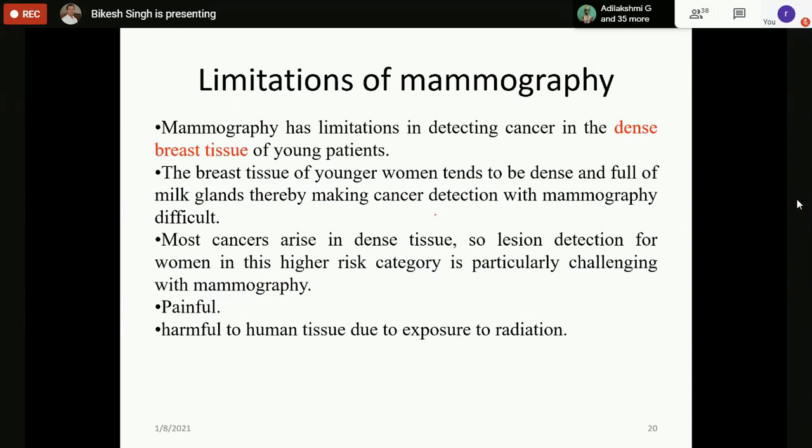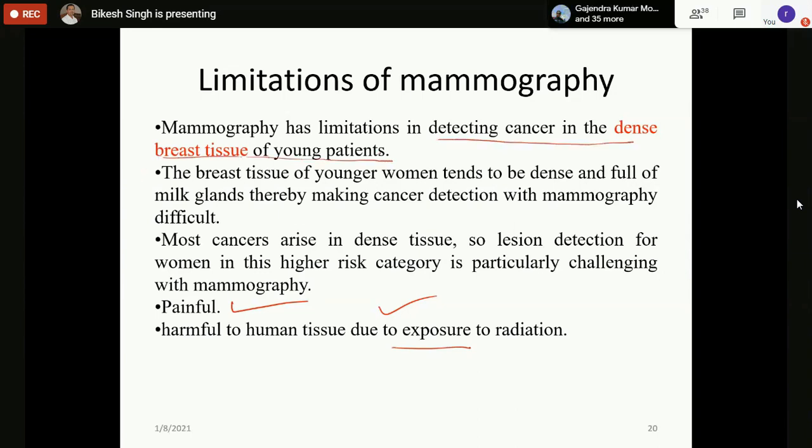And as I told you, it has some limitations. We talked about two: it is very painful, and it is also harmful to human tissue due to exposure to radiation. But there is another problem: it cannot detect cancer in the dense breast tissue of young patients.